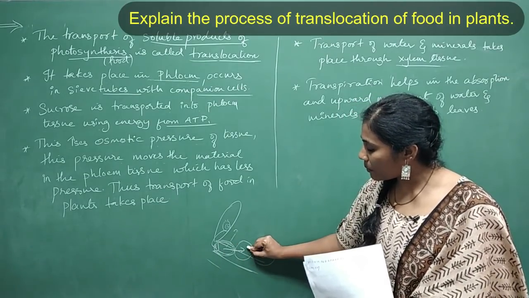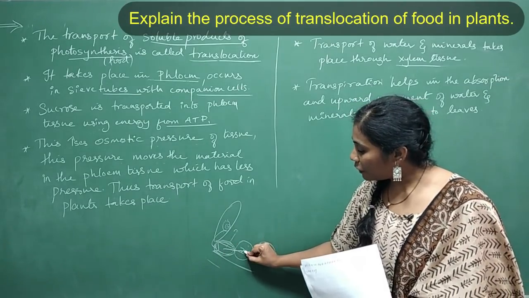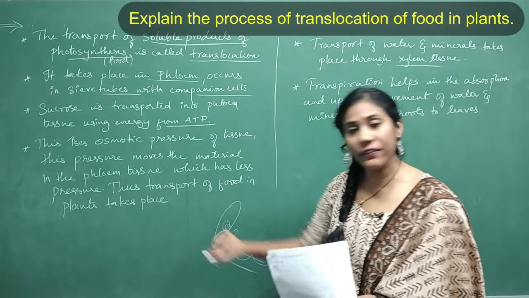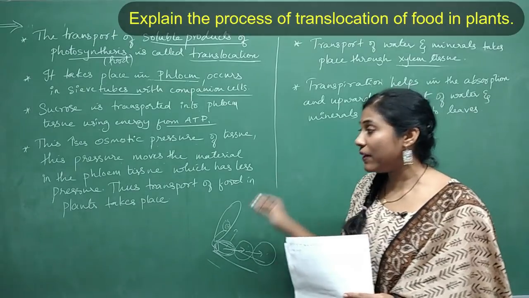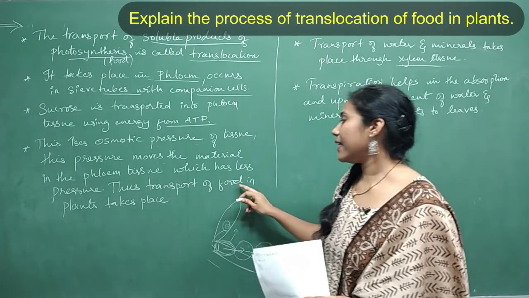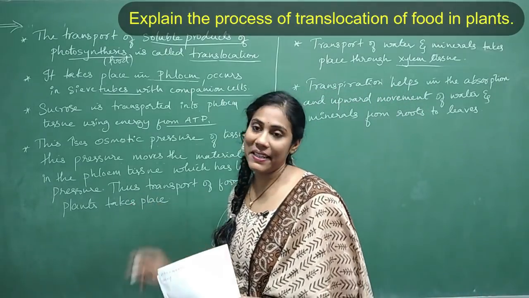Again, here the osmotic pressure would become more. Now the food will move to the next sieve tube. Like that, sieve tubes are connected with each other, no? So the food is moving from one sieve tube to another sieve tube. So this way, the transport of food in plants takes place.